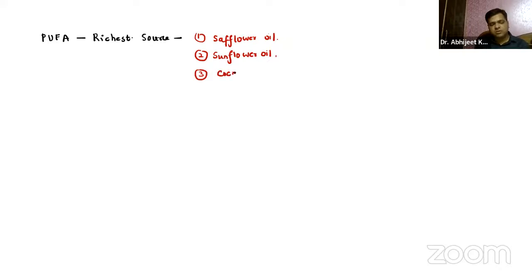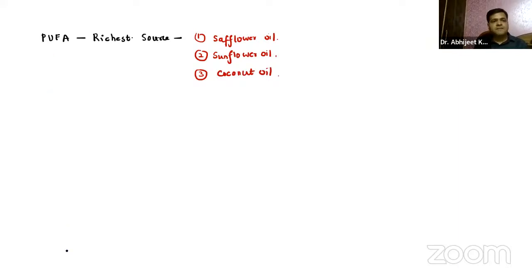Now, if we ask you the richest source of PUFA overall, again, try to write it in the same order, guys. It is safflower oil. Then we have sunflower oil. And the least source is the coconut oil.